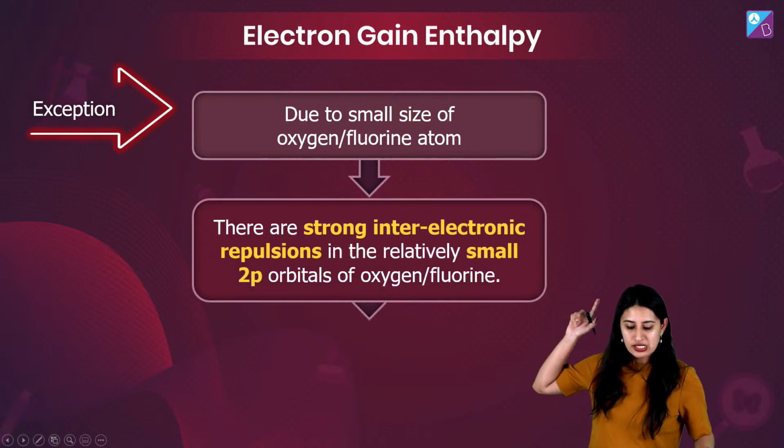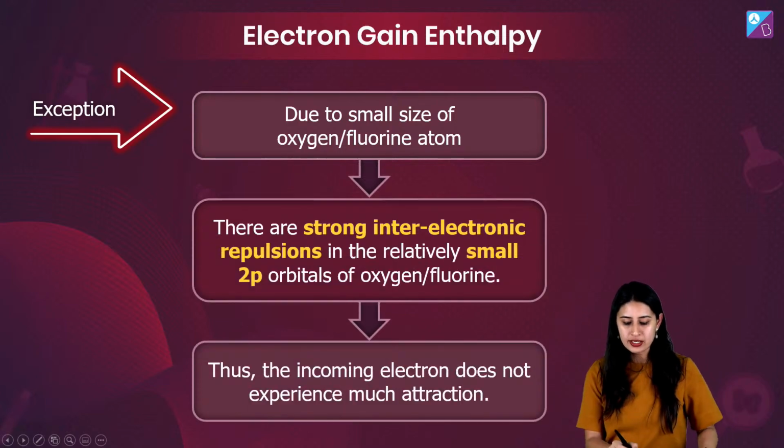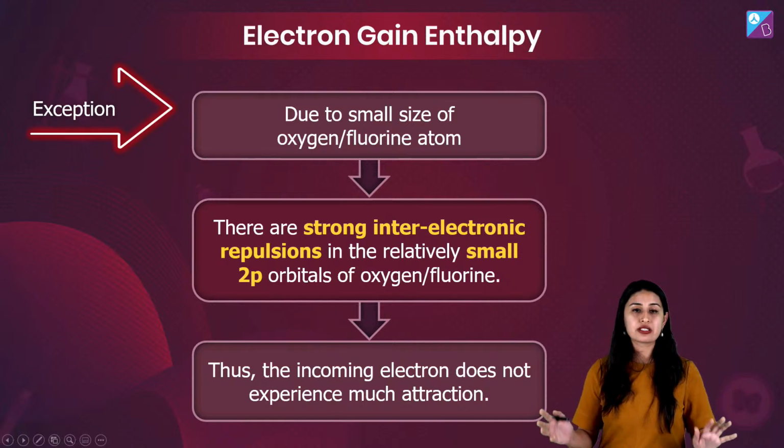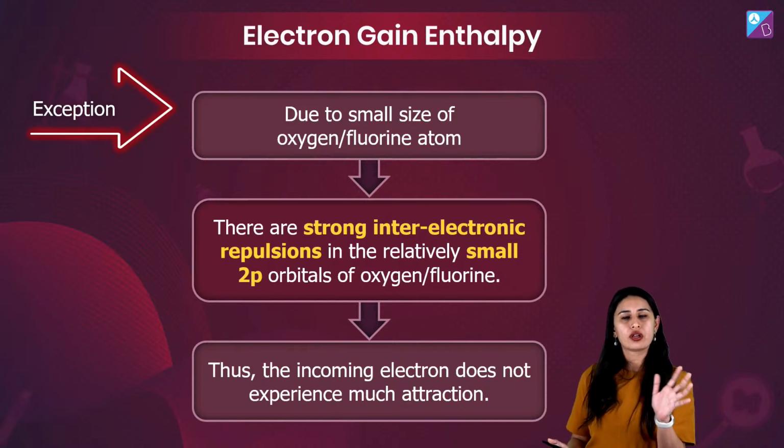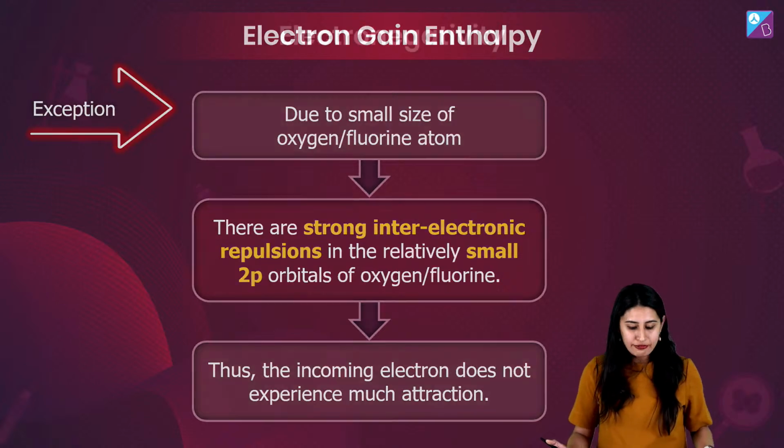Once again, due to the small size of oxygen and fluorine atoms, there are strong inter-electronic repulsions in the relatively small 2p orbitals of oxygen and fluorine. Thus, the incoming electron does not experience much attraction. Okay? Simple. Remember it with the 1 BHK and big bungalow example. Simple thing to remember. Right, then let's move ahead.